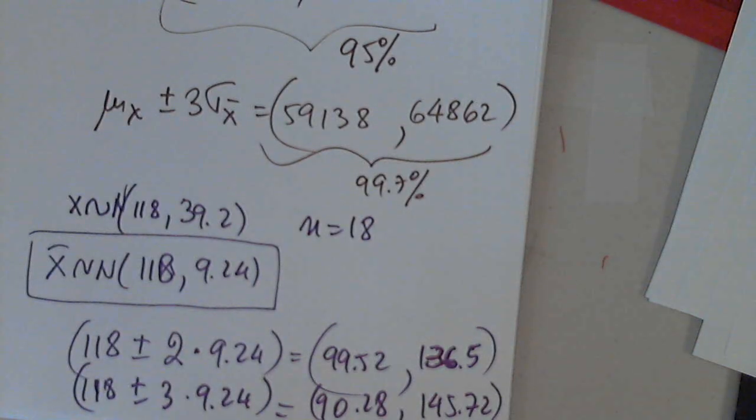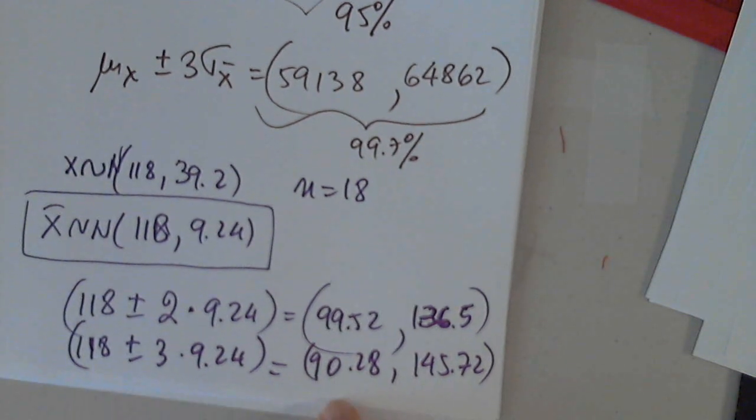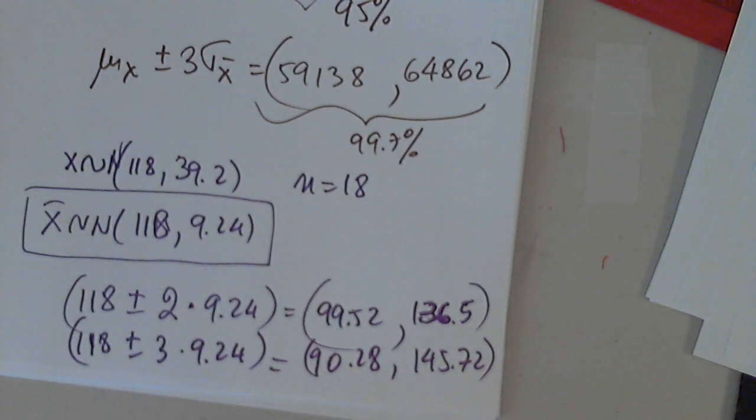Okay, now I go back to our graphs. I'm going to share. Is this clear what I'm doing here? I'm trying to determine which one is the correct sampling distribution of X bar. This one is between 99 and 136, and this one is between roughly 90.28 and 145.7.